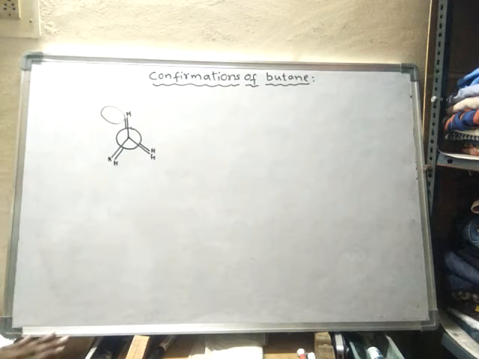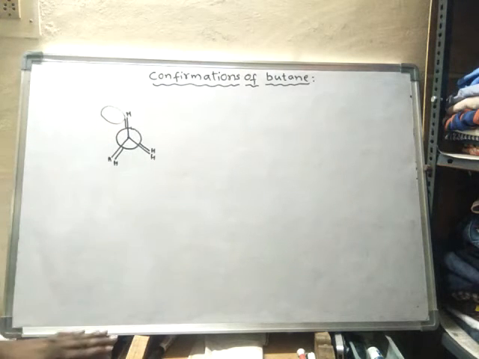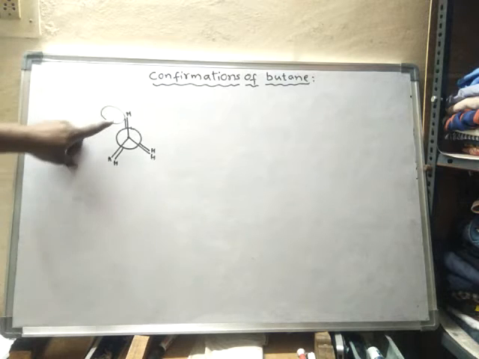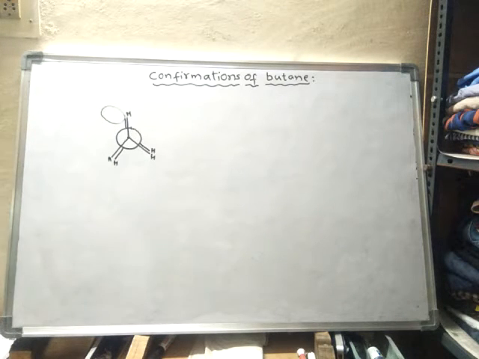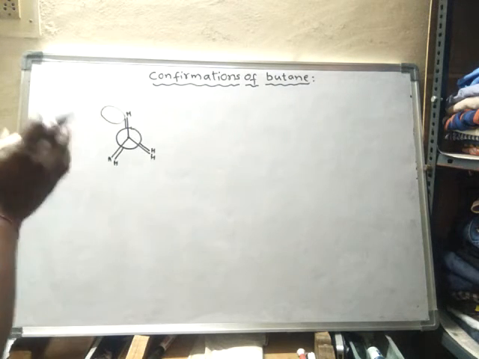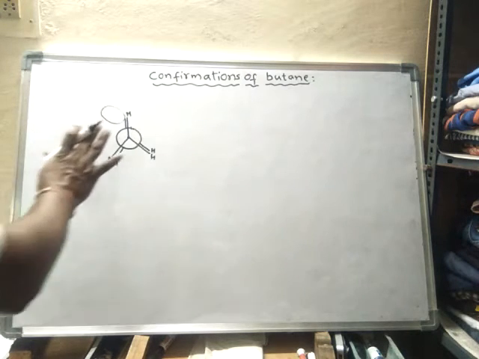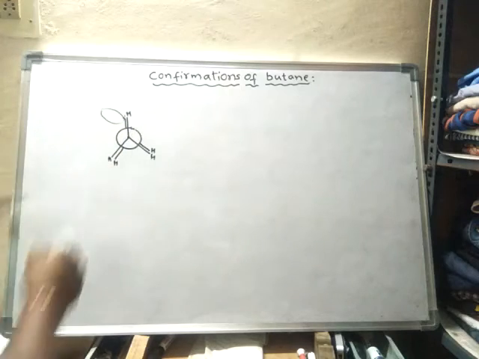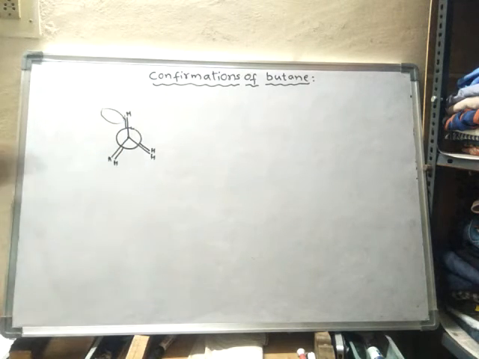Under that circumstance, this molecule does not show any conformational isomerism. It shows only configurational isomerism. Suppose biphenyl groups are attached, for example. I'm writing the point here. So this is about the ethane molecule.